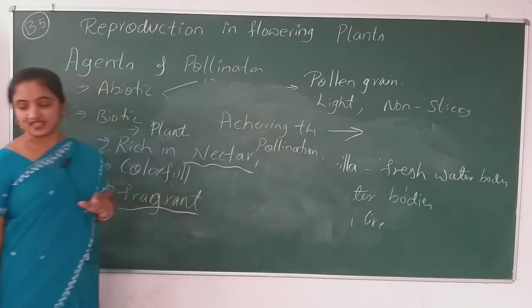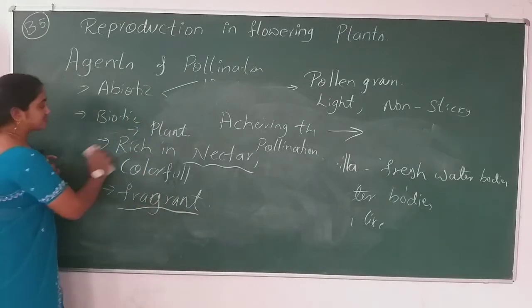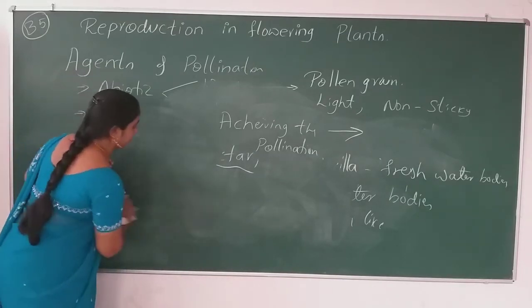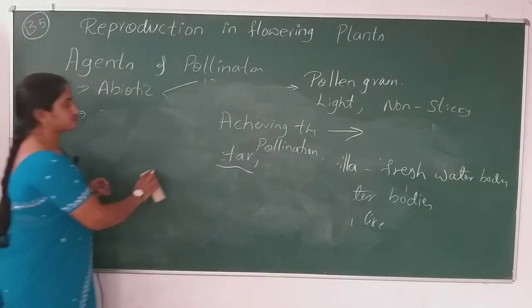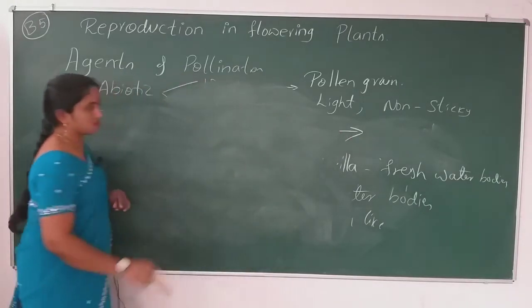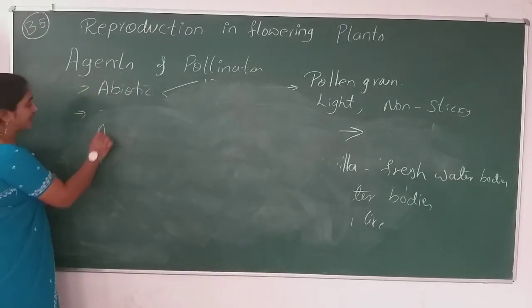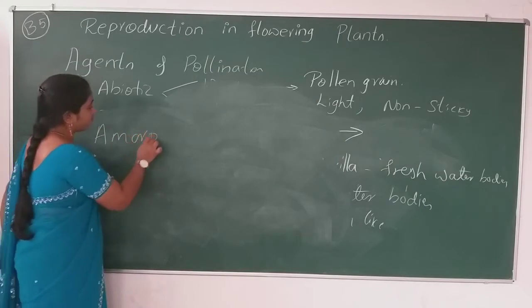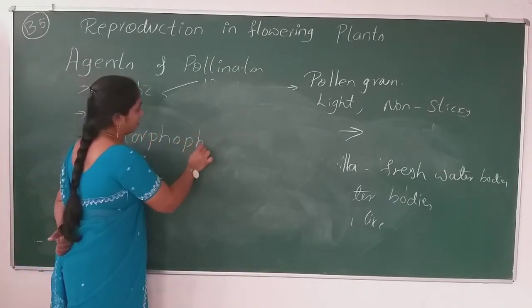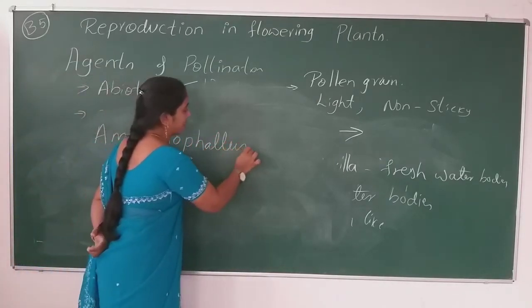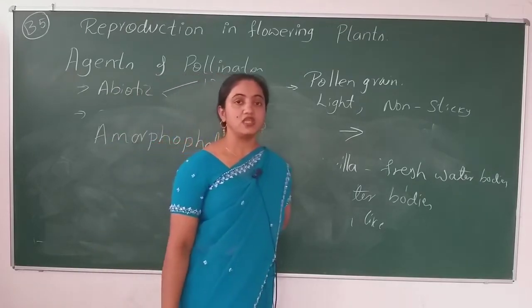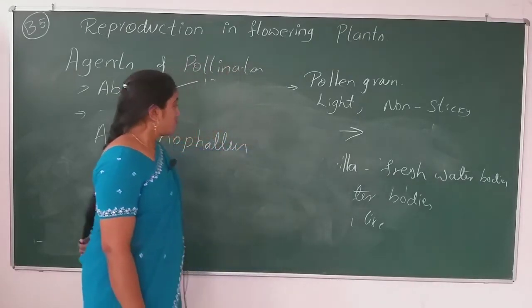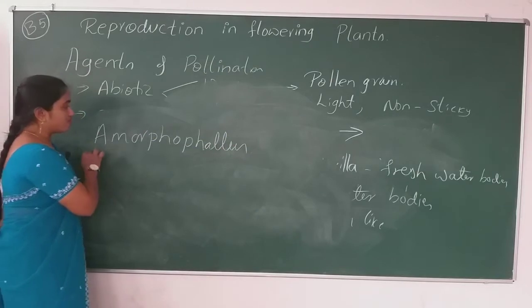Few plants are there, like Amorphophallus. This is the largest flower in the world. What is the role of this Amorphophallus?